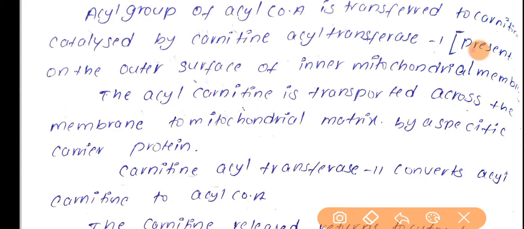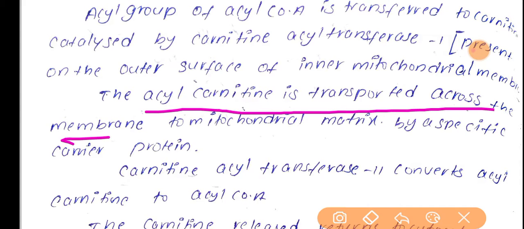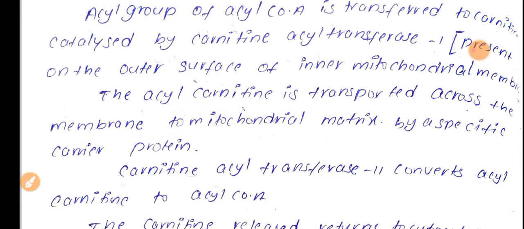After receiving this acyl group, carnitine is called acyl carnitine, and this acyl carnitine is transported across the membrane to the mitochondrial matrix. So from the mitochondrial membrane to the matrix, this acyl group will be transported with the help of carnitine.